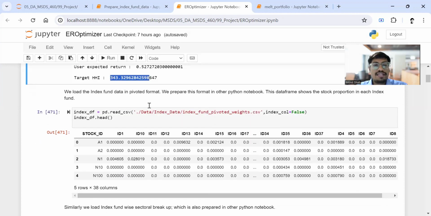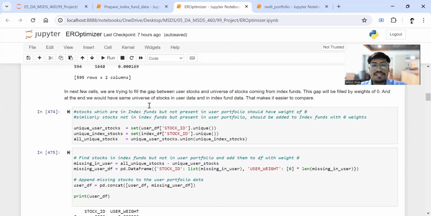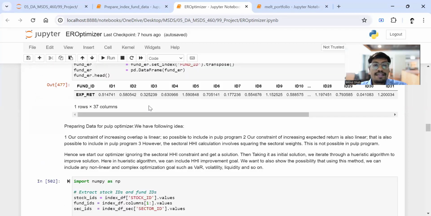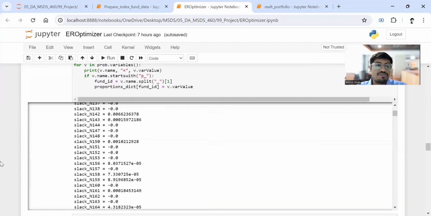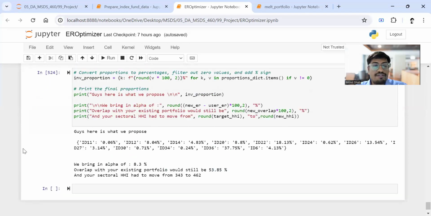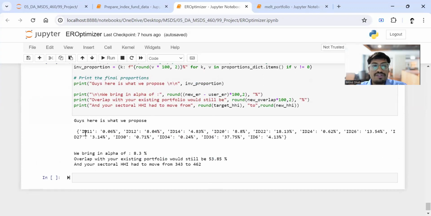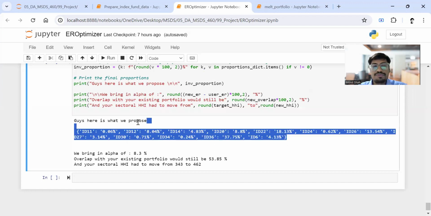Now we get the index fund data, we run some optimizers, goal programming, and on top of that we have also set up some heuristics. Running different iterations, we finally reach a stage where we can recommend to the user that you should invest in ID 11, 0.06%, ID 12, 8%, and so on. These IDs 11, 12 are different index funds, which could be Nifty 50, Nifty 100, and so on. And we have a map showing which ID is for which index fund, right? And this totals up to 100%.